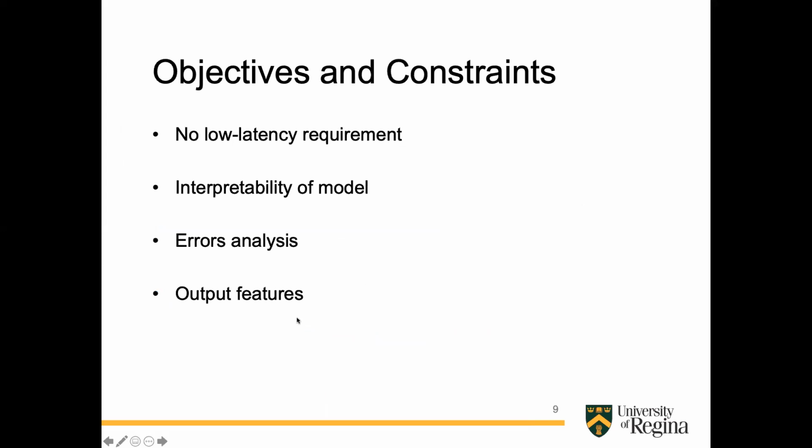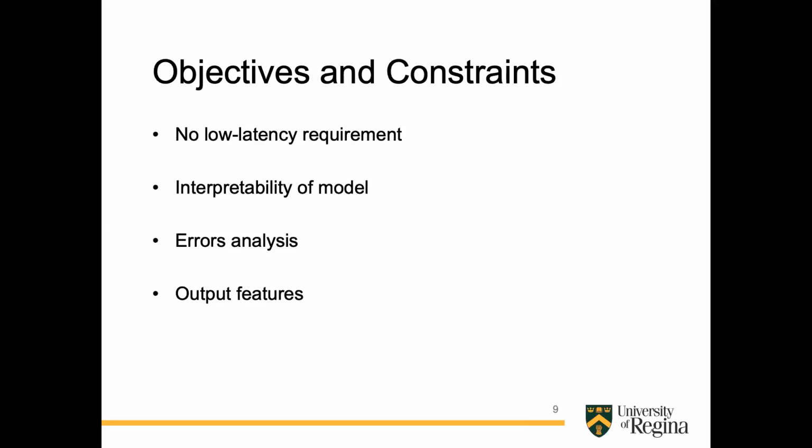Now let's look at the objectives and constraints of our model. First is no low latency requirement. This means the result of the new music is not expected instantaneously. The music composers could wait for some time while the music is being generated, as this is not a life and death situation, but the output should be fairly good sounding.